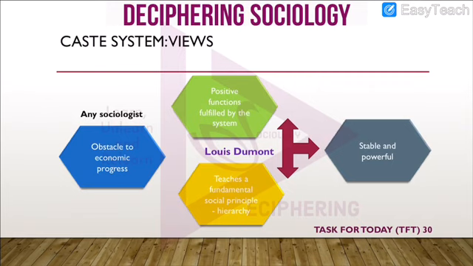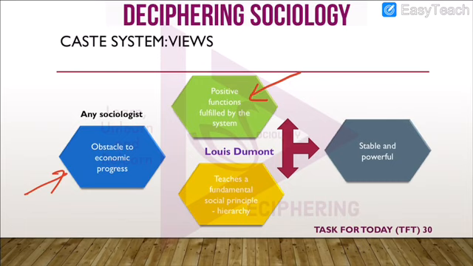And for any other thinker or sociologist, the caste system would seem to be an obstacle to the economic progress of India. But for Dumont, he could see that the caste system had certain positive functions. That is why it existed.